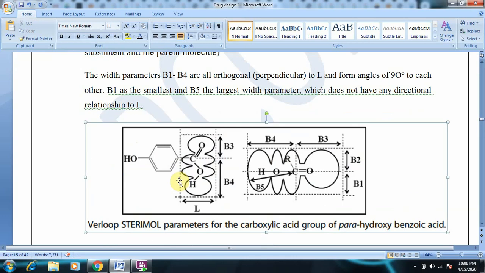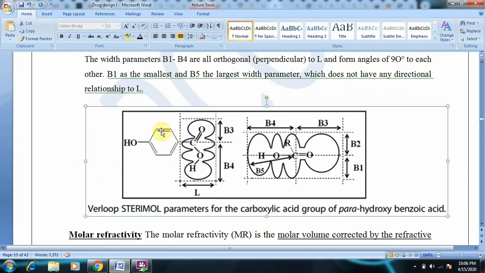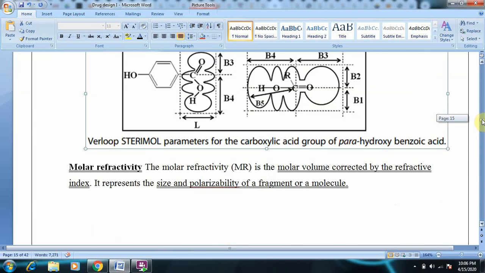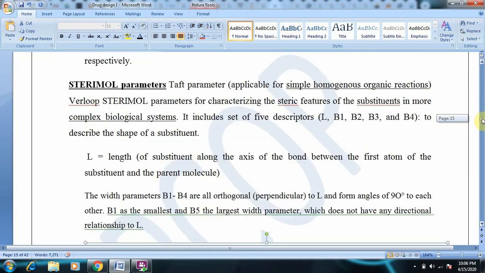Here, by looking at the diagram, you can clearly understand this is the molecule, the parent compound, which has a substituent COOH carboxyl group. By looking at this diagram, go through what the parameters L, B1, B4 are, and remember how they are significant in defining steric features of substituents in complex biological systems. So these are the sterimol parameters.